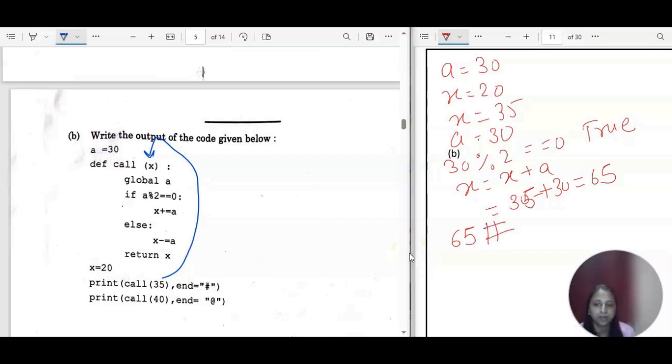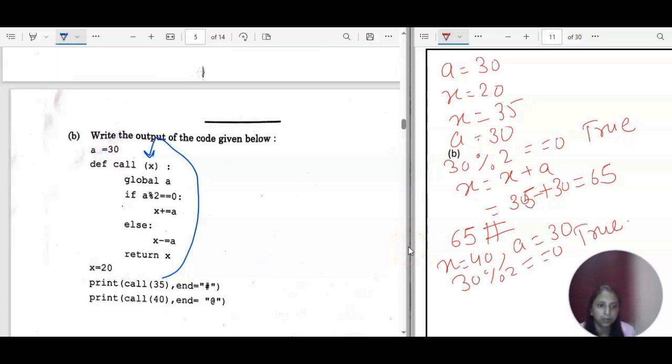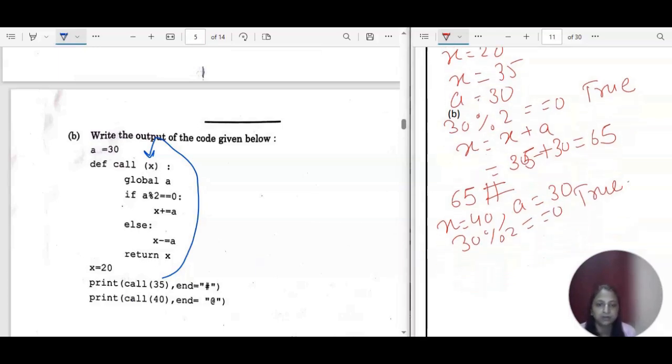Okay. Now again we have another print statement, call 40. So this time it will be called, X value will become 40. So now X is equal to 40, and the value of A is again 30 only. A is 30. Okay, so again it will be 30 modulus 2 is equal to 0. That's true only. And for true, what it will do? It will go inside, and then X is equal to X plus A. So X value is 40 plus 30, right, is equal to 70.